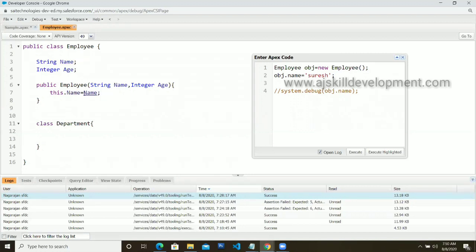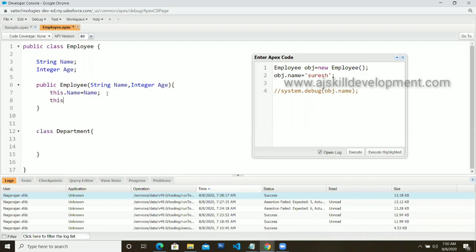If you specify simply name, it will refer to the first level of visibility, which is the first level of visibility inside the constructor. So it will refer to this particular one. To refer to your class variable, you need to use this dot name. Why does this scenario happen? Because you have a variable with the name name at the class level as well as at the function level. In that case, you can use this operator.